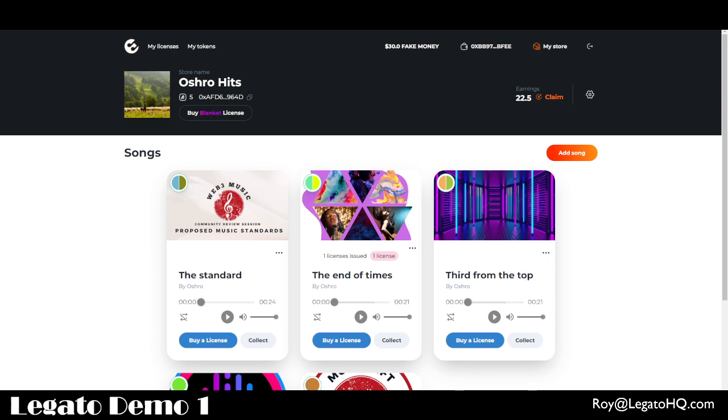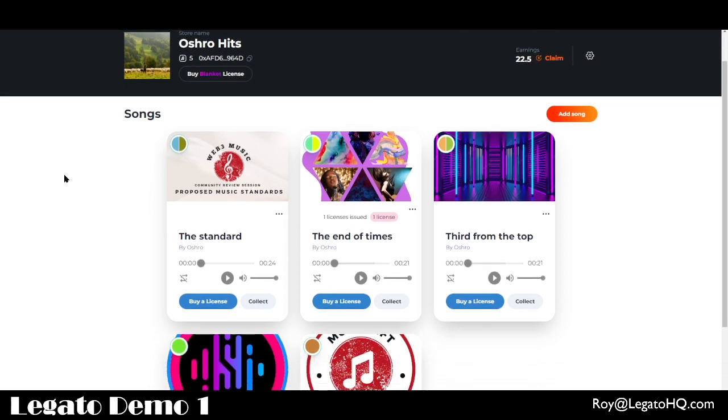What is a Legato store? Well, you can see it right here. A Legato store is a special store or catalog that you manage. It's really a smart contract that you as an artist would manage on Web3. And that smart contract contains a specific catalog of songs.